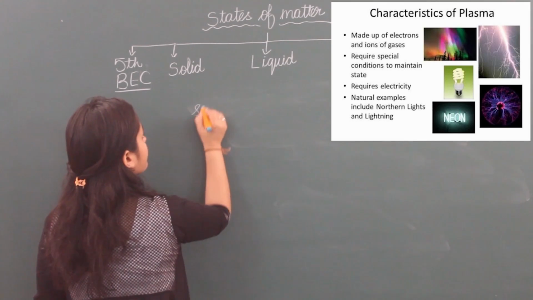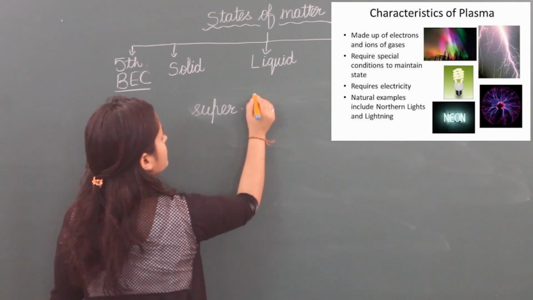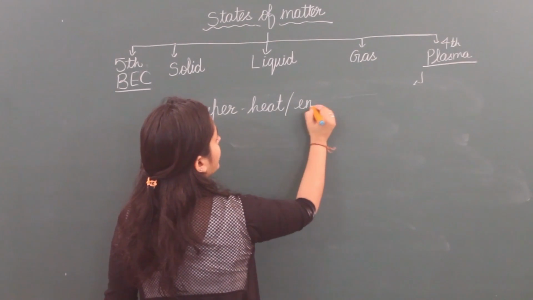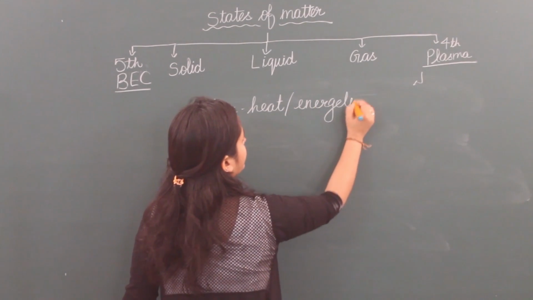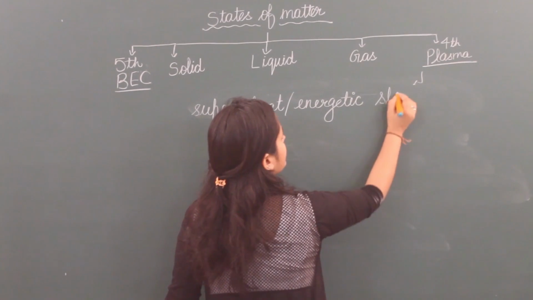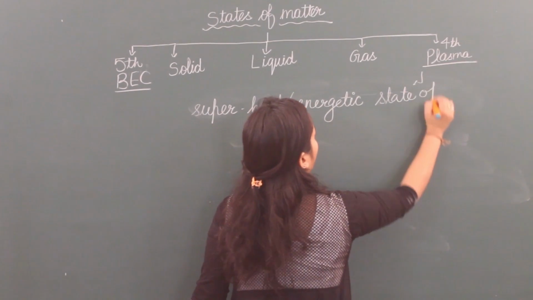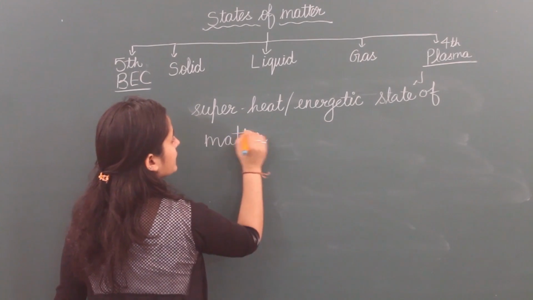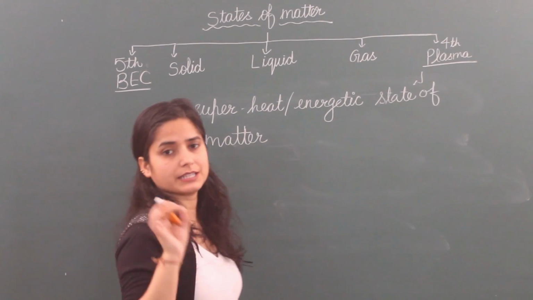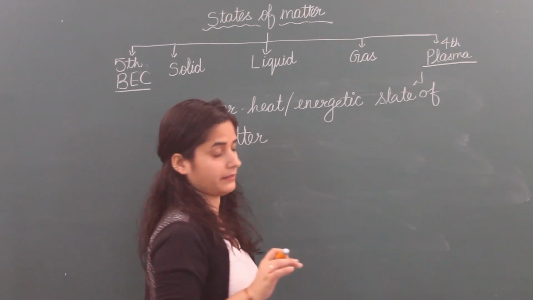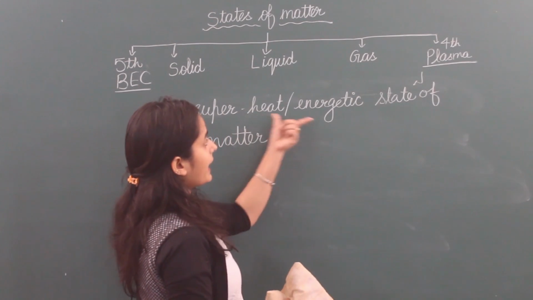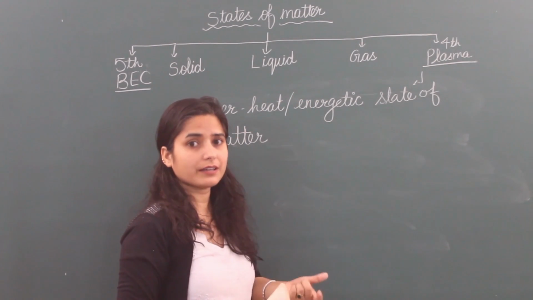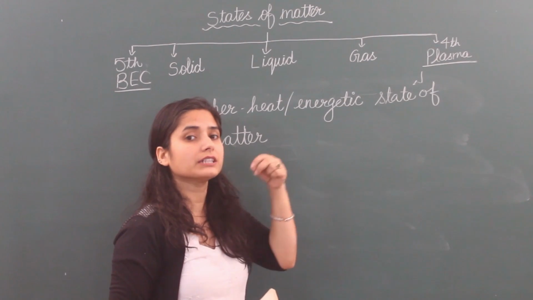It is a superheated or super energetic state of matter. Super energetic means normal energy is in gas, but super energetic means much more energy is given.